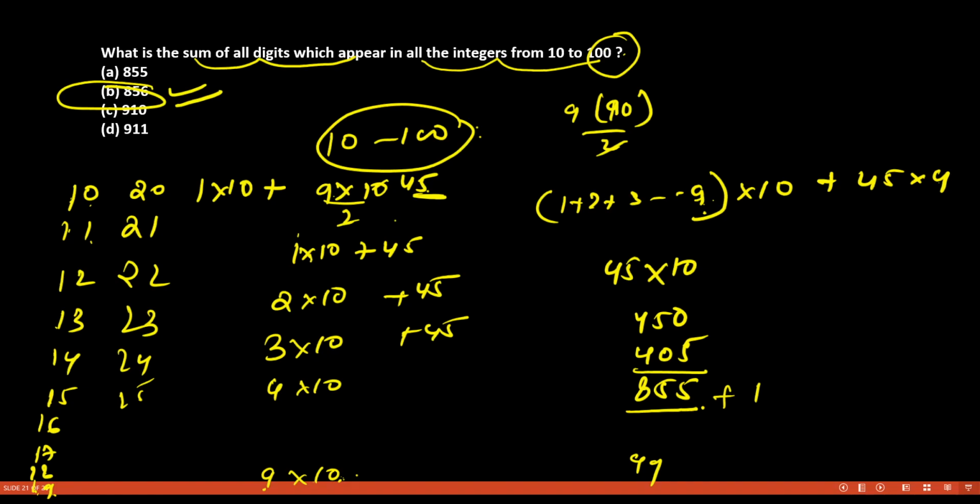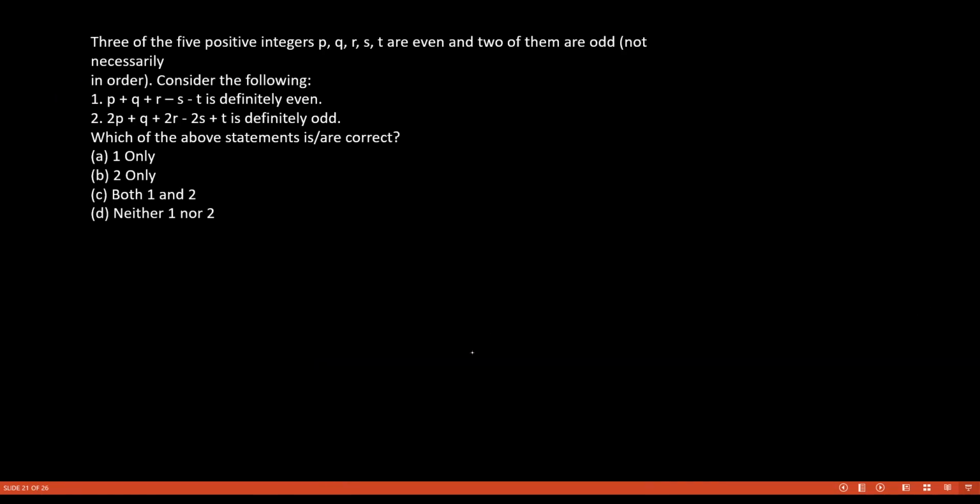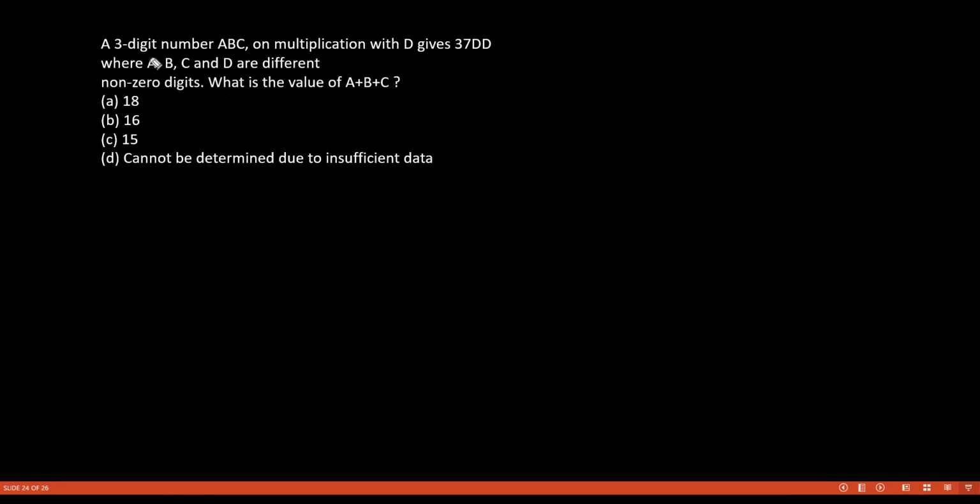I hope you understand this. This is a very general thing, nothing special in a UPSC CSAT question. Fine. Now let's look at this question. It is given that a three-digit number ABC, on multiplication with D, gives 37DD, where A, B, C, D are different non-zero digits. What is the value of A plus B plus C?